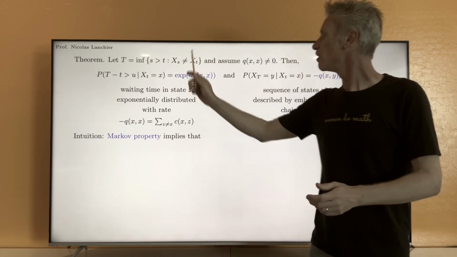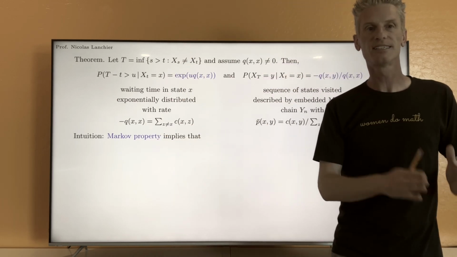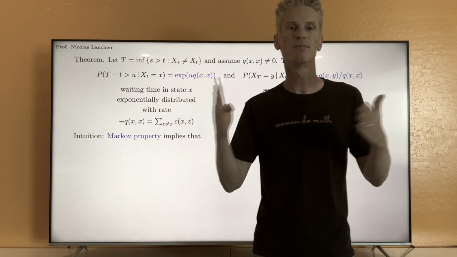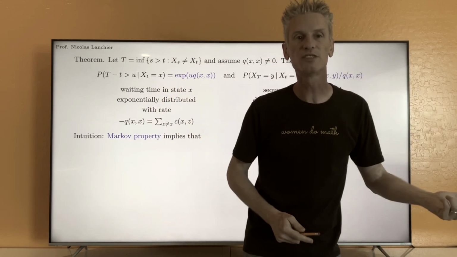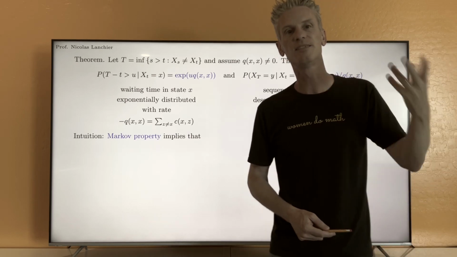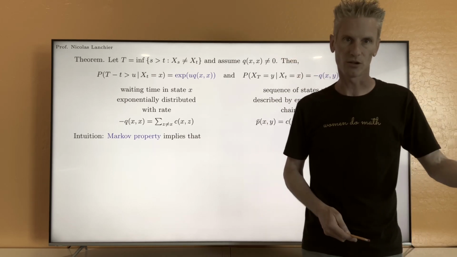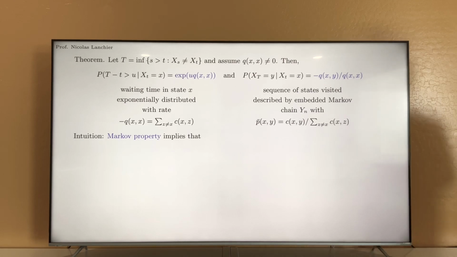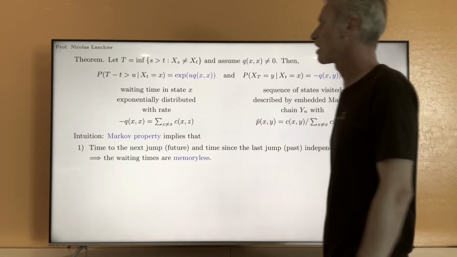Okay? So the Markov property implies that the times between jumps must be memoryless, but we proved in the previous video that the only continuous random variable that is memoryless is exponential. So we can expect exponential directly from the Markov property.